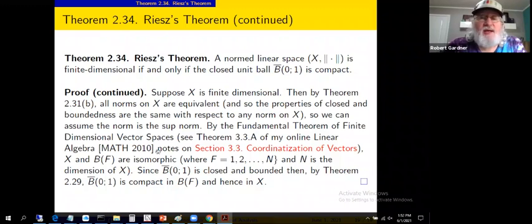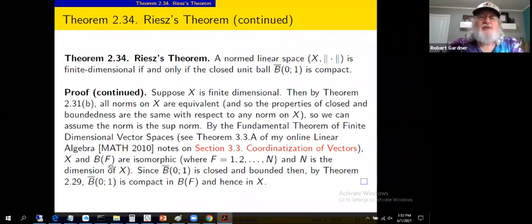So the normed linear space we're dealing with, as a vector space, is isomorphic to, say, the space B(F), bounded functions on set F, where we took set F to be the set consisting of the elements 1 through n. We need the dimensions to be the same. The dimension of B(F) is the parameter n, so we'll take n to be the dimension of X. And then these two spaces have the same dimension, and so they're isomorphic.